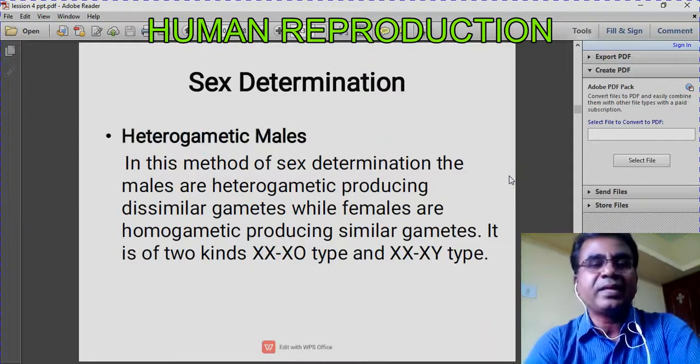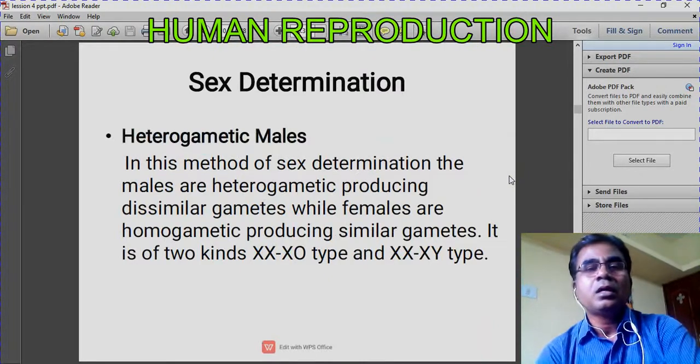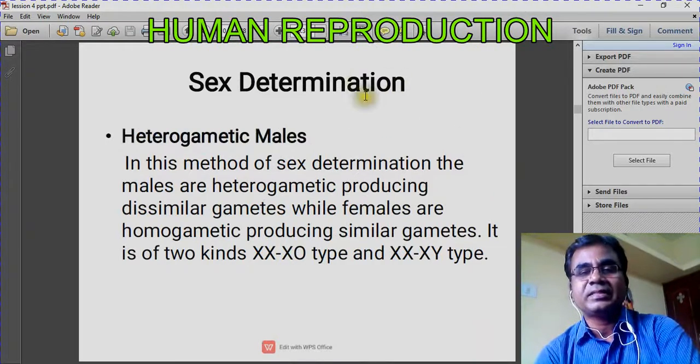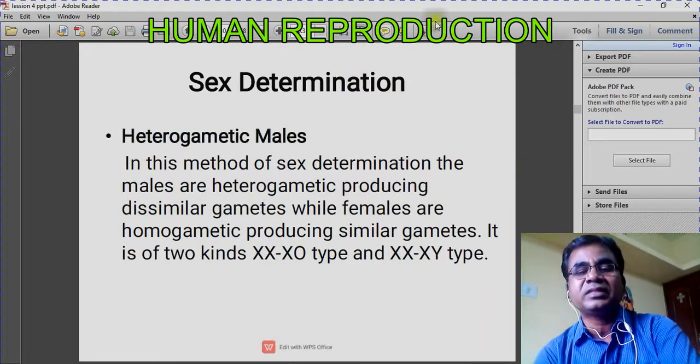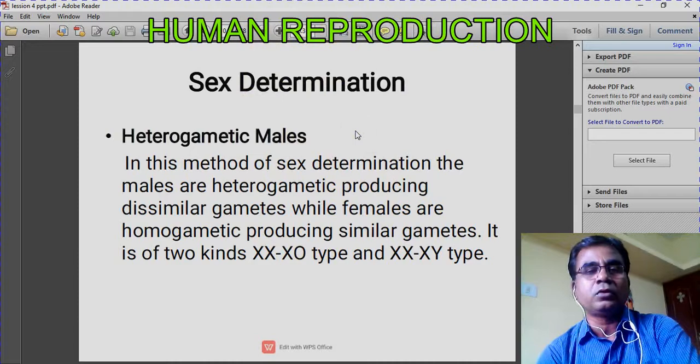So the next topic is sex determination. How sex determination happens in organisms, especially in birds, insects, and human beings. So in all animals, how is sex determined? In human beings, sex is determined by the sex chromosomes.